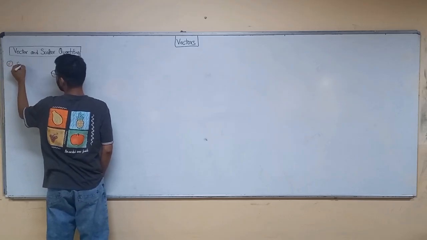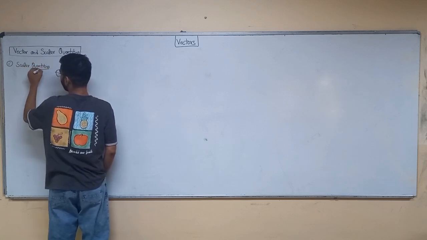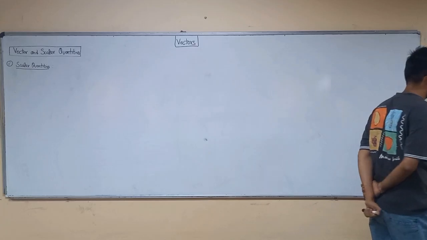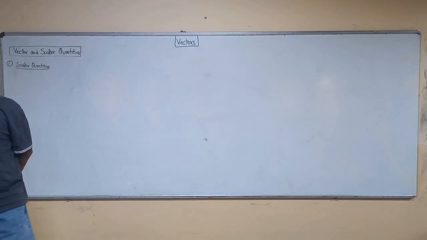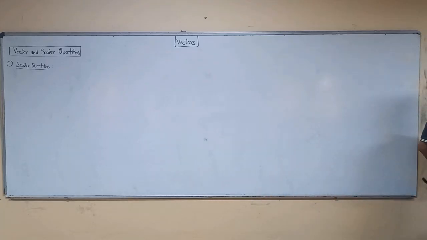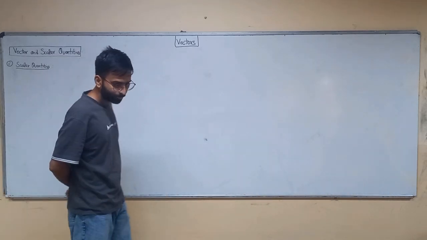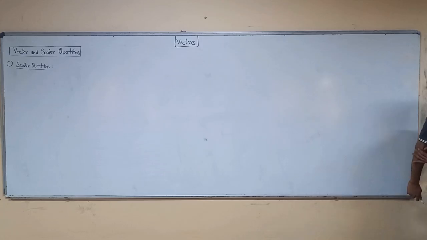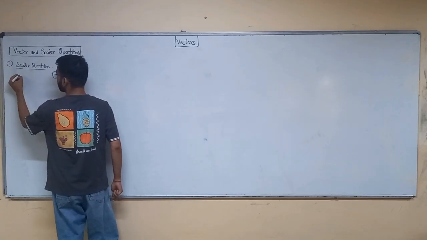Write down: the quantities which are associated with only magnitude are called scalar quantities.